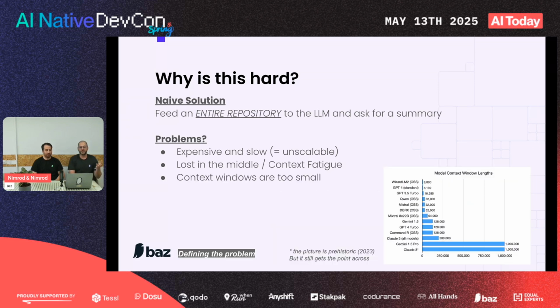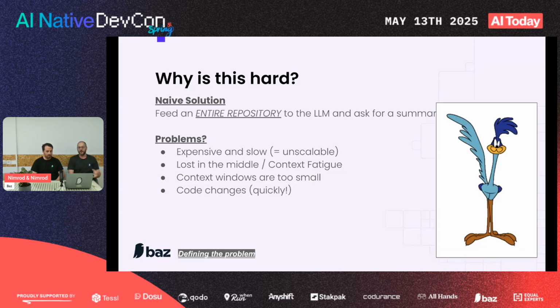Also, context windows. Yes, there are models that support ginormous context windows nowadays, but they're few and far between. Having context windows so large really limits your freedom in choosing models and leaves you only with the slowest ones, most expensive ones, and so forth. So again, big disadvantage. And lastly, code changes, and it changes a lot. That's where you meet your business requirements, because if product comes and says you need to run this at least once a day, if not at a higher frequency, then that's going to be a problem if the process is really heavy, expensive, and so on and so forth.